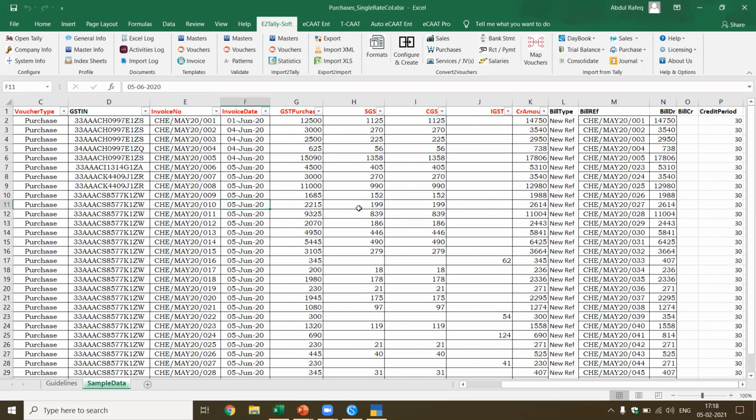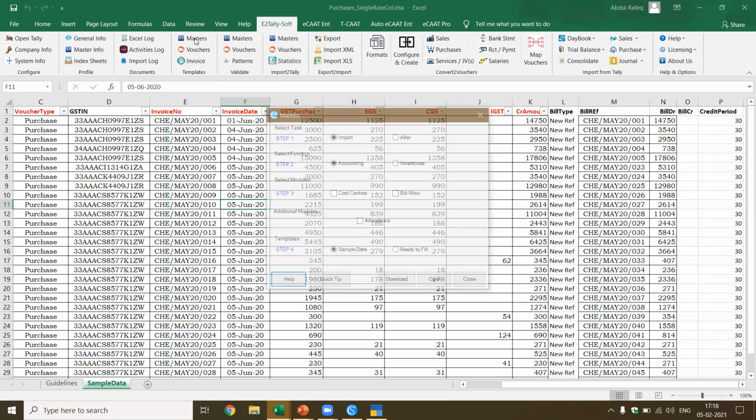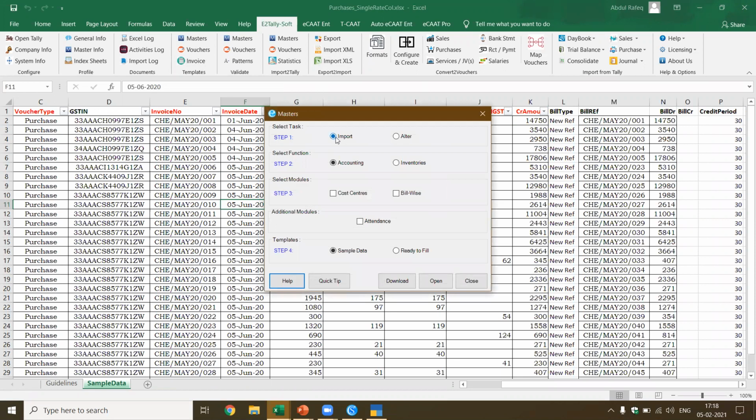Now, I want to show you how to get the template. Now, if you see the templates, I've got this masters. I click on the masters. Now, if you see here, I can import the masters, accounting, inventory, cost centers, and bill wise. Now, there are two types of formats. One is the sample data, which means the data comes in sample format, or it's a ready to fill. I'm going to show you both.